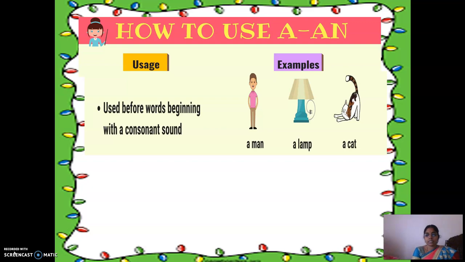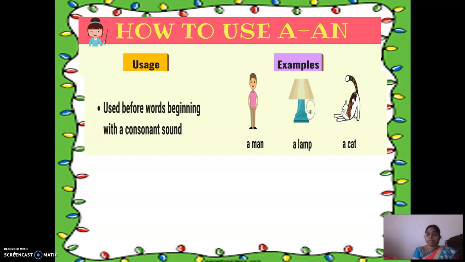What are consonant sounds actually? What are consonants first? A, B, C, D till Z are all consonants, isn't it? No, except A, E, I, O, U, all other letters are called consonants. In A to Z, A, E, I, O, U alone are called vowels and all other letters are consonants, right?